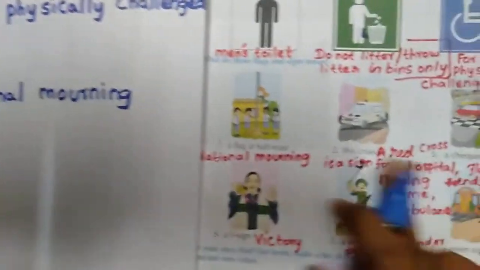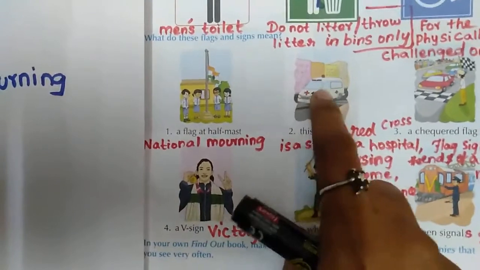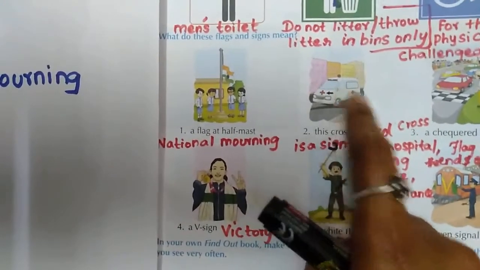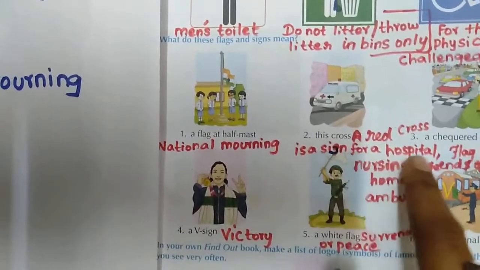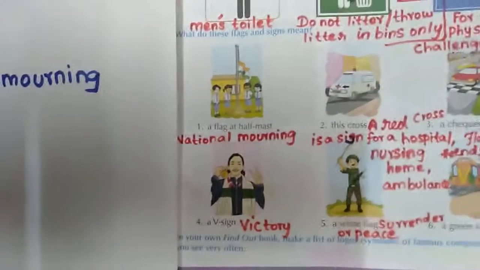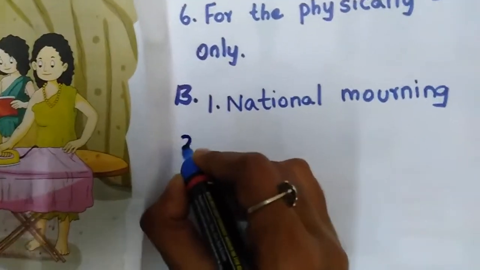Okay. The next one. This one is an ambulance, right? Yes. So, this cross represent what? Red cross, right? This is a red cross. It is a sign for hospital, nursing home, ambulance. Okay, you have to write like this. A red cross, second one.